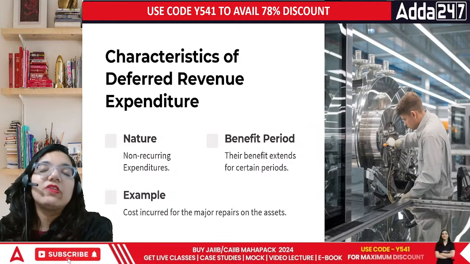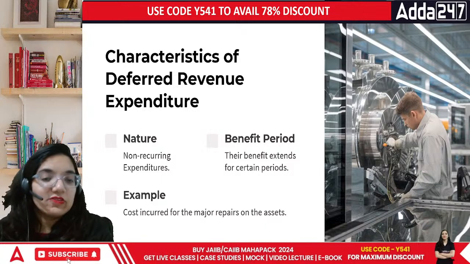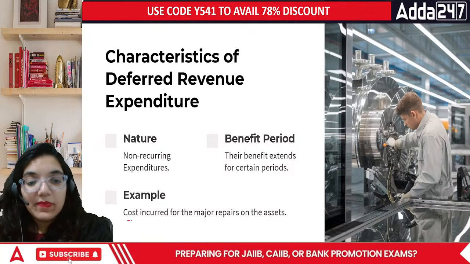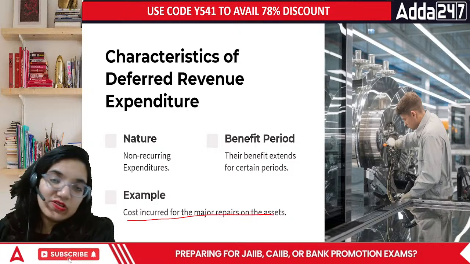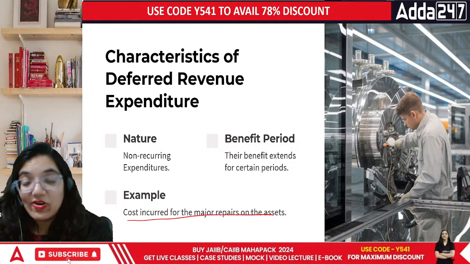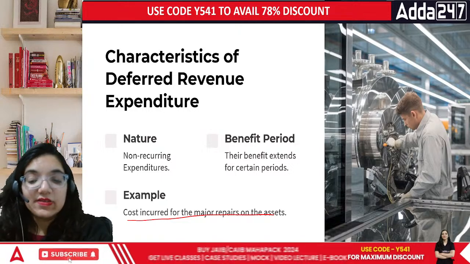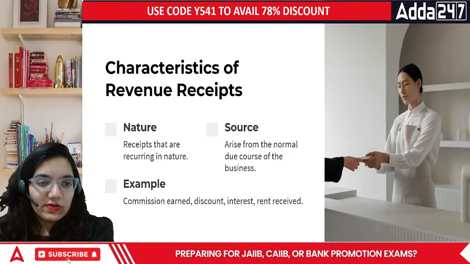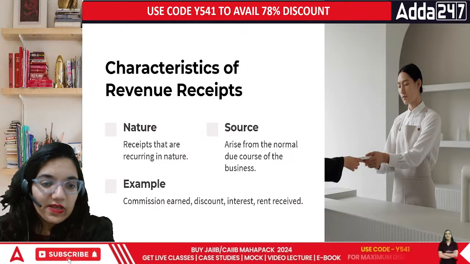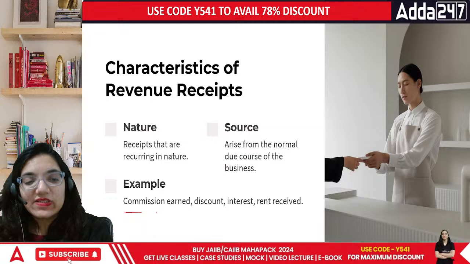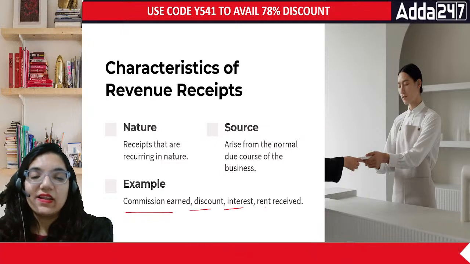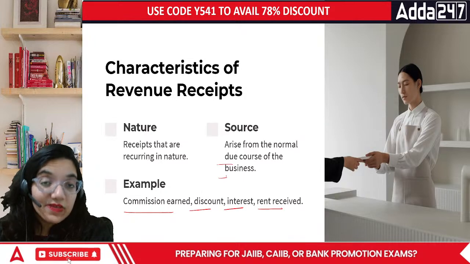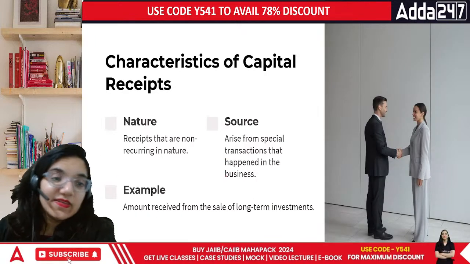Characteristics of deferred revenue. Deferred revenue means the expenditure which is basically done over a period of time. The cost of major repairs that we are doing, that is also part of it. That will increase the capacity of that asset. It's a deferred revenue. Okay. Then revenue receipts are recurring. So we are done with this part already, but it includes commission earned, discount earned, interest, and even the rent received. Anything which is normally in the due course of income that we receive.